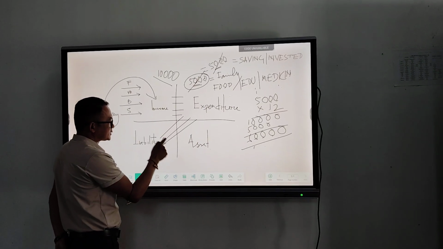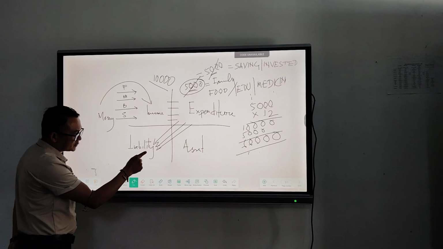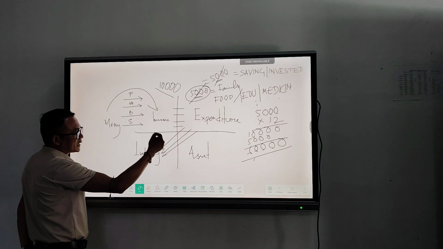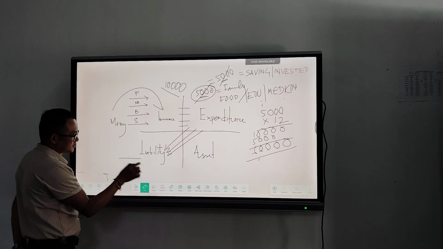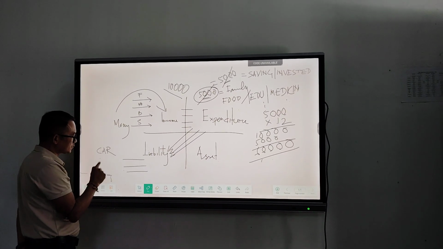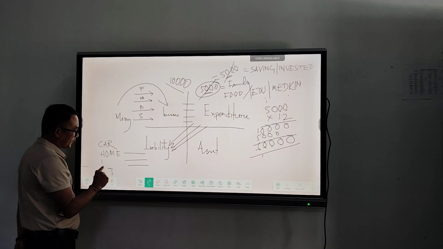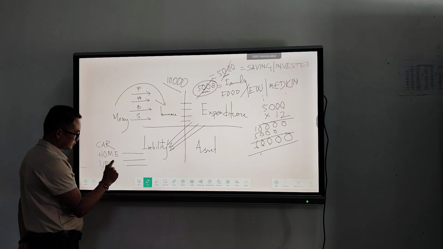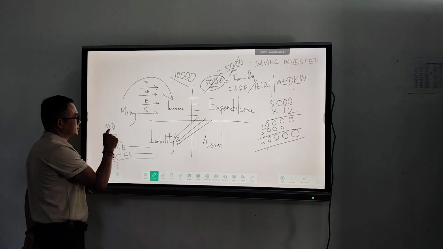So now let us understand what liabilities are. Liabilities are the things that deduct money from our income through expenditure. For example, we have things like a car, home, or vehicles, or other things like a mobile.